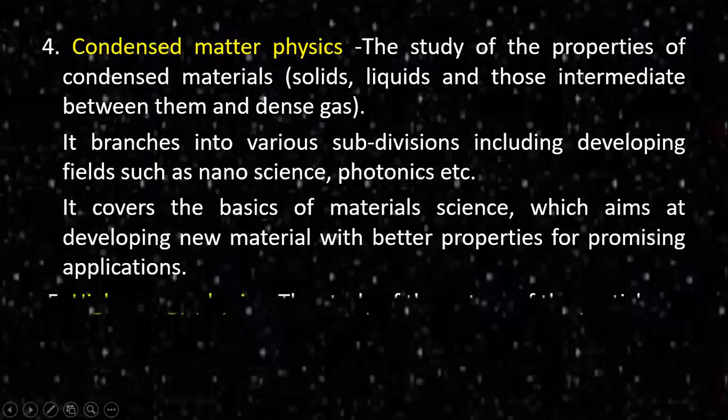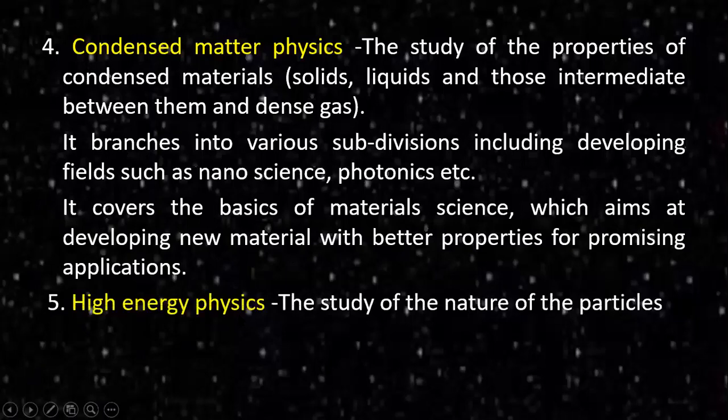Condensed matter physics. The next one is called high energy physics, also called particle physics. We are studying the nature of particles. There are a lot of particles: alpha particle, beta particle, gamma particle, like that. Muons, mesons, baryons, kryptons, like that. A lot of particles are there. Studying these particles is called what? High energy physics, or we call it particle physics.